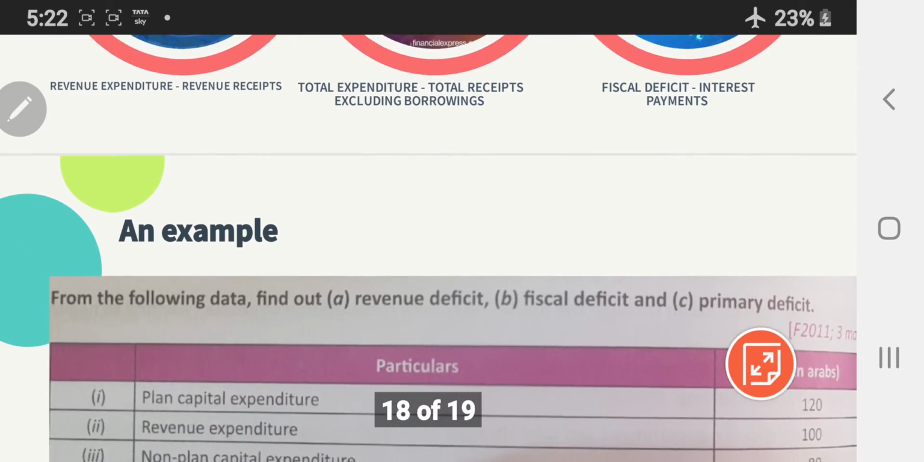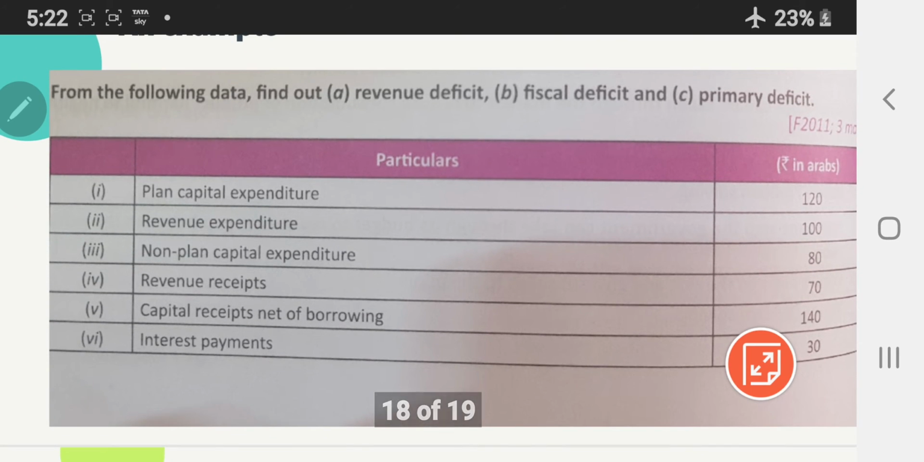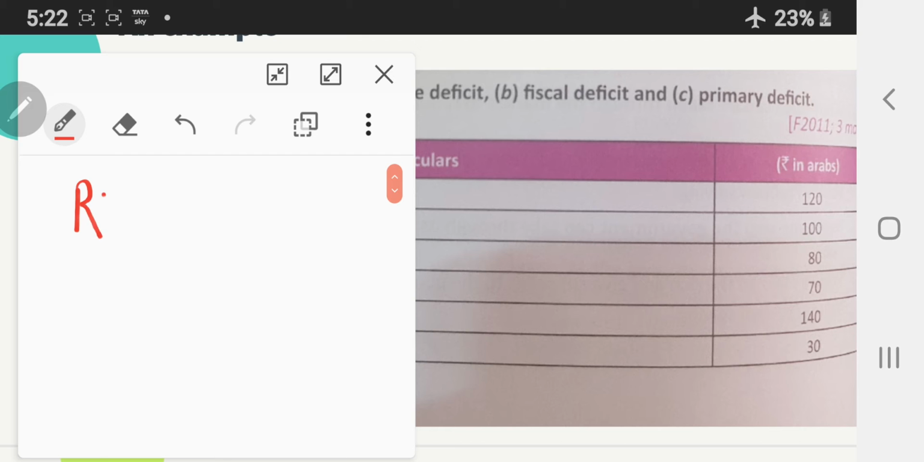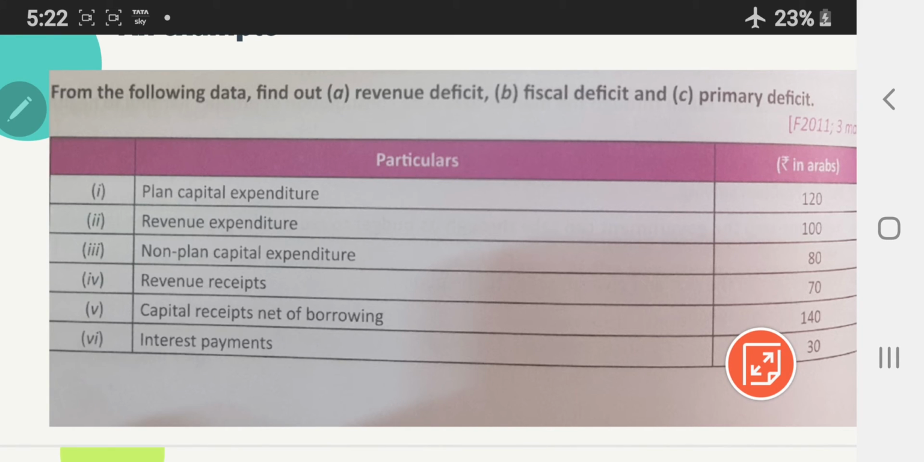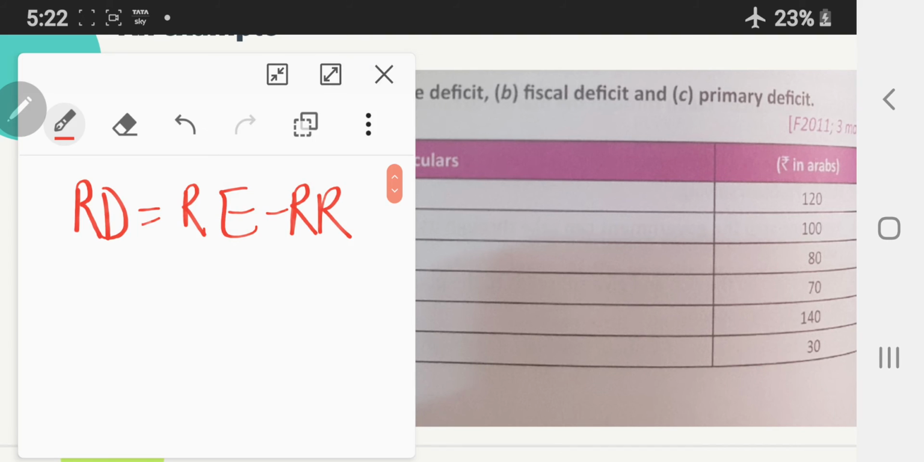Now let's have a look at these deficits with the help of an example. As we can see, data is given here and we have to calculate revenue, fiscal and primary deficit. Let's start by calculating the revenue deficit. Let's recall, revenue deficit is revenue expenditure minus revenue receipts. As you can see, here revenue expenditure is 100 whereas revenue receipts are 70. Thus my revenue deficit will be 100 minus 70, which is equal to 30.